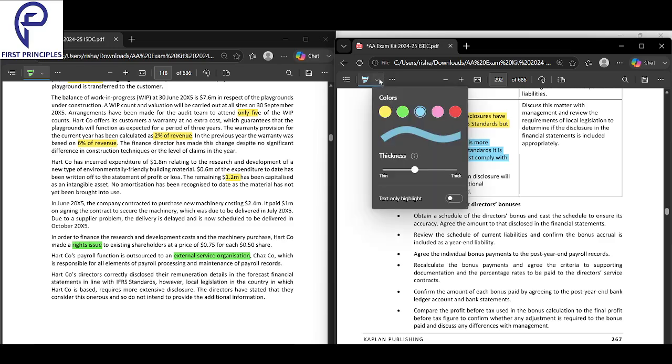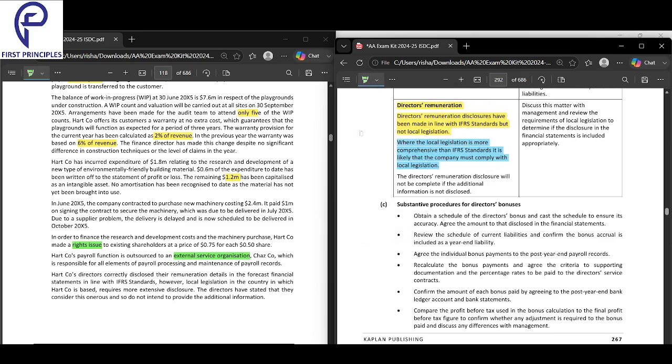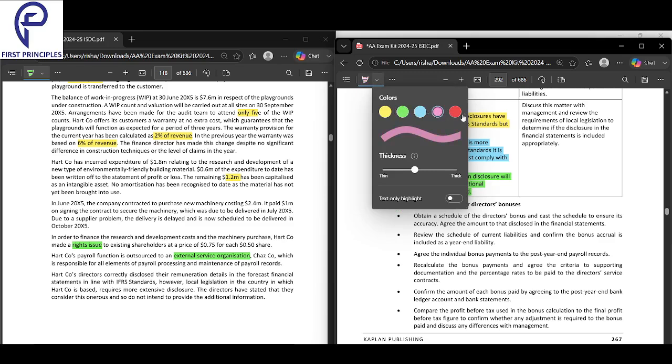As a result of that, your remuneration disclosure is incomplete. If you have not disclosed the additional information, your disclosure is incomplete.